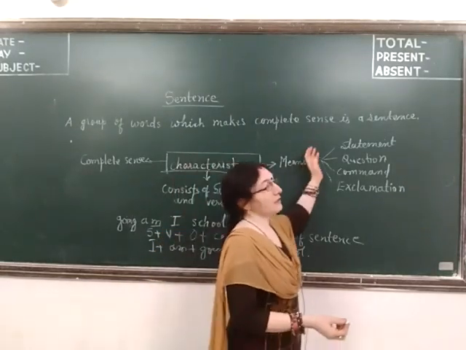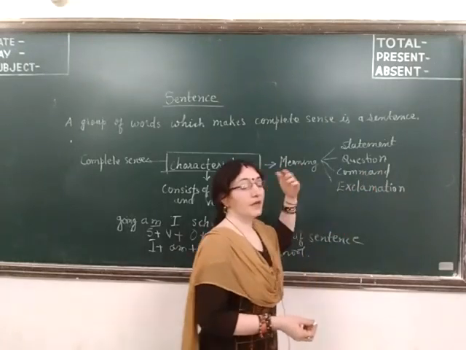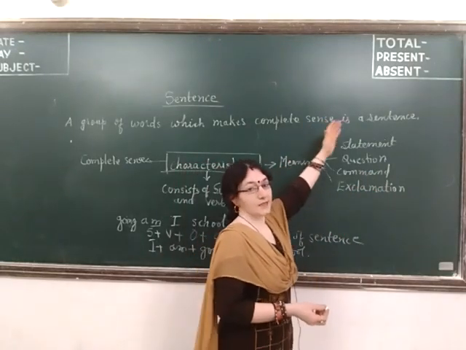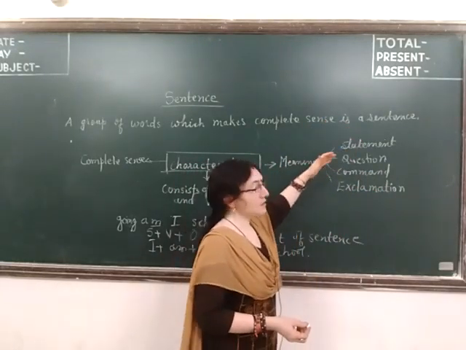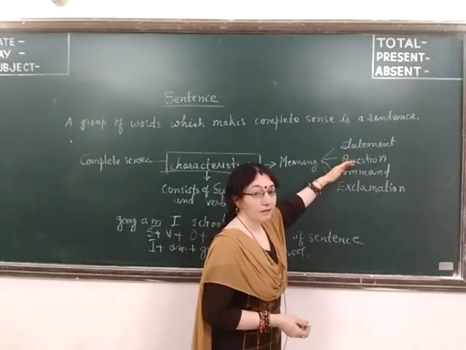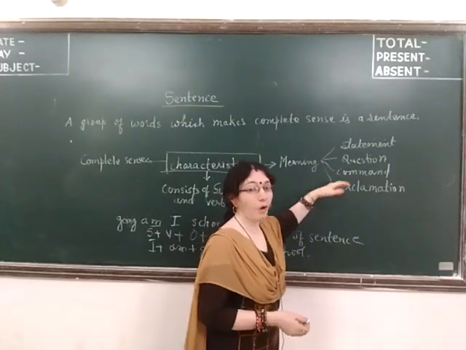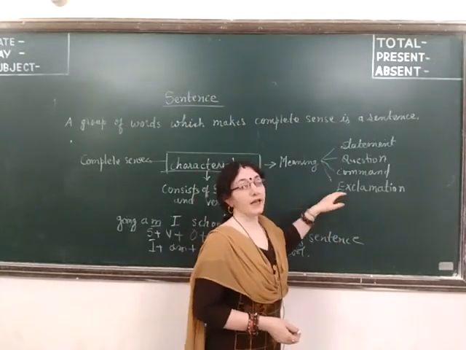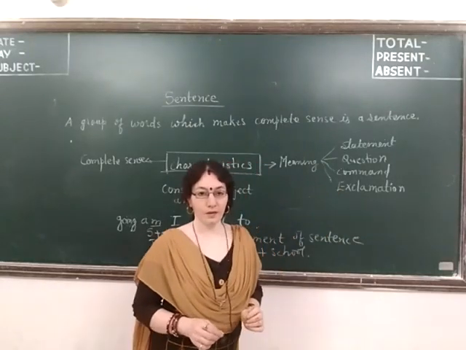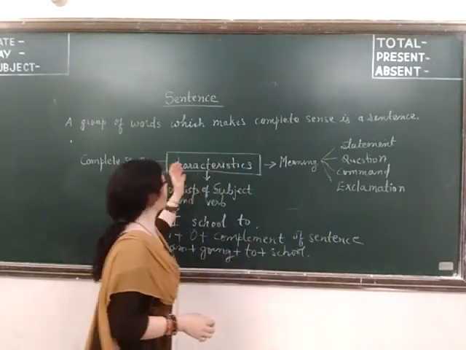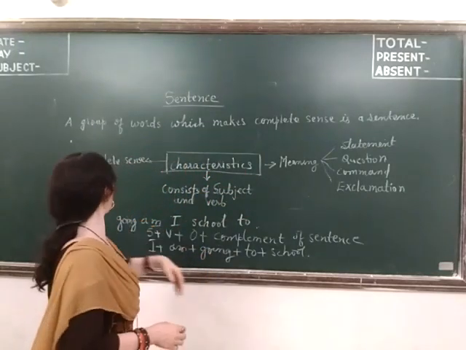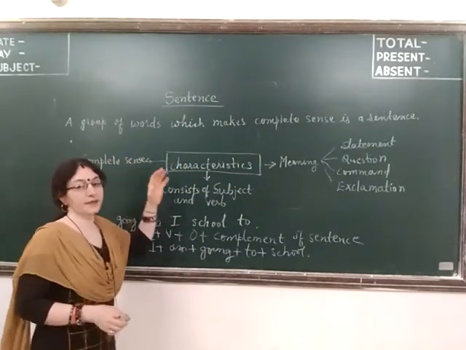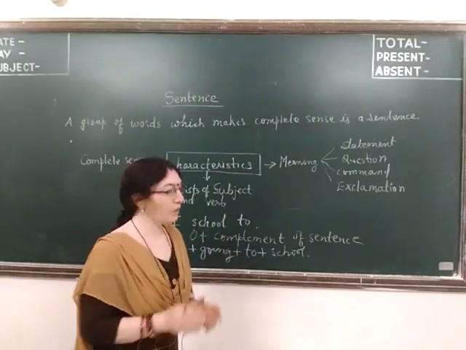What type of sentence is it? What meaning is it conveying? Is it a statement, a declaration? Is it a question, or is it a command or request, or is it an exclamation? So, these are the characteristics. It conveys meaning, it has complete sense, and it consists of subject and verb.